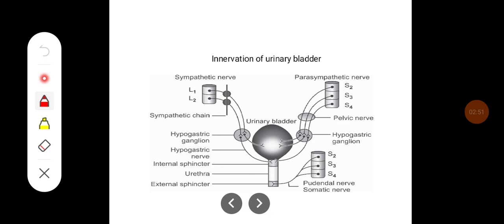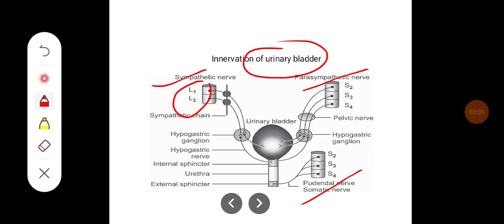So this diagram shows the innervation of the urinary bladder. It shows the sympathetic, parasympathetic, and somatic innervation. Sympathetic innervation is mainly through the L1 and L2 segments where they form hypogastric ganglion. They innervate mainly the detrusor and internal sphincter and cause the relaxation of the detrusor and contraction of the internal sphincter,